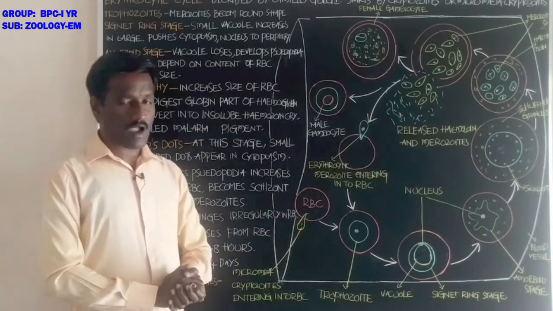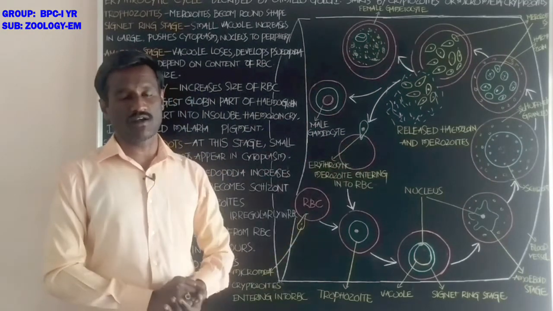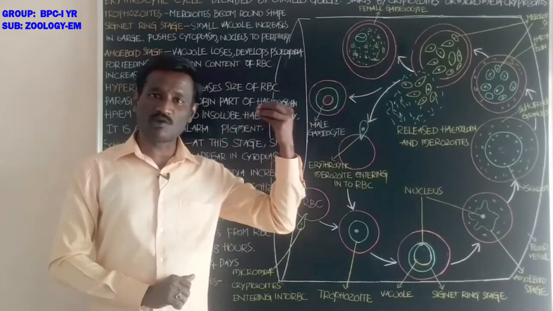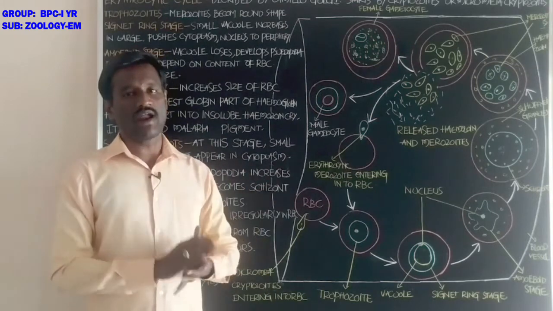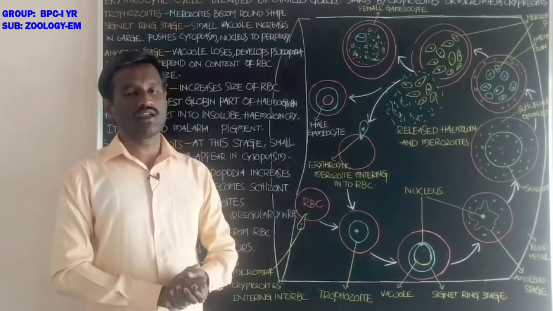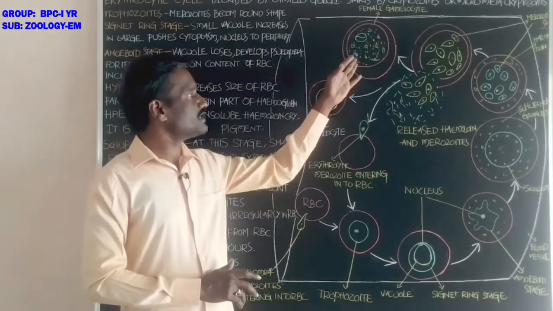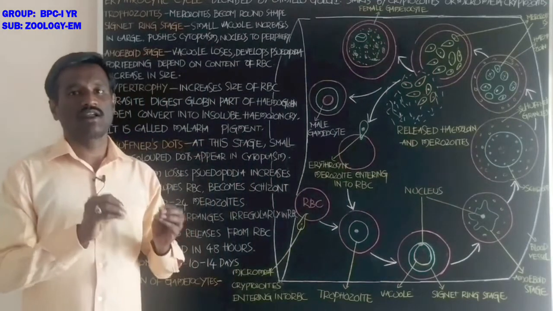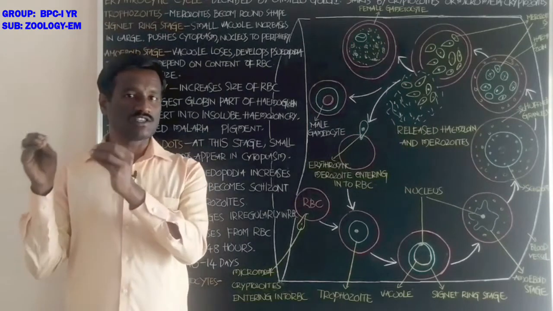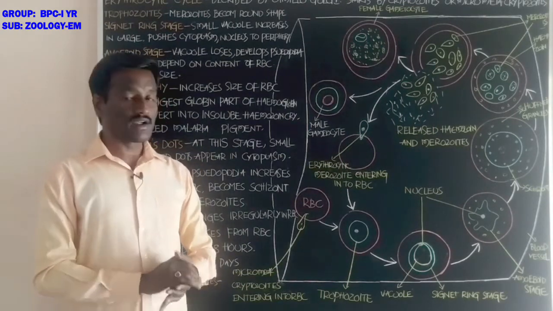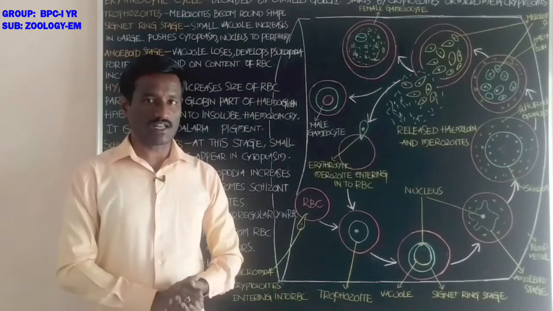Okay students, these are the gametocytes. Gametocytes do not go to any further development because the pH of the blood and the temperature of the human body are not suitable for the next development. Okay, these are ready to enter the body of the female Anopheles mosquito for completion of the next cycle, the sexual life cycle.